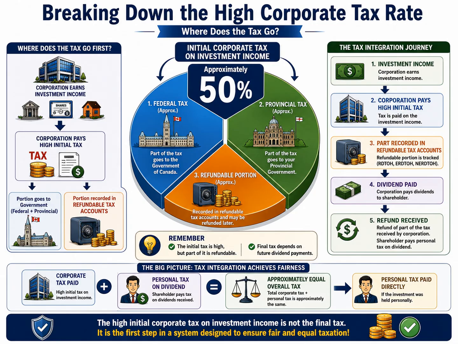The process works like this. First, the corporation earns investment income. Next, it pays the high initial corporate tax. Then, the refundable portion of that tax is recorded in the appropriate refundable tax accounts. Later, when the corporation pays dividends to its shareholders, it may become entitled to receive a dividend refund, allowing it to recover part of the tax that was previously paid.